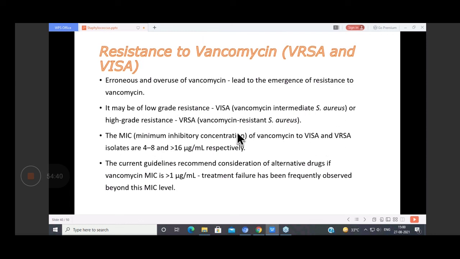And we say that a particular bacteria is VISA or VRSA based on the MIC. If it is VISA, then your MIC to this drug, vancomycin, is 4 to 8 microgram per ml. And VRSA is said when the MIC, that is your minimum inhibitory concentration, is greater than 16 microgram per ml. Then we say it is VRSA.